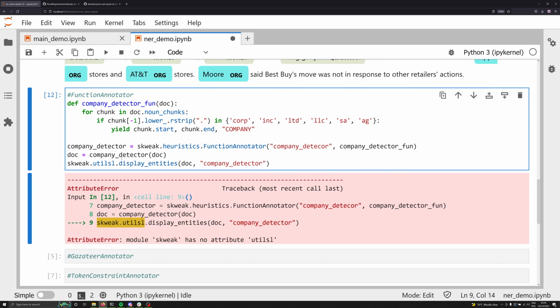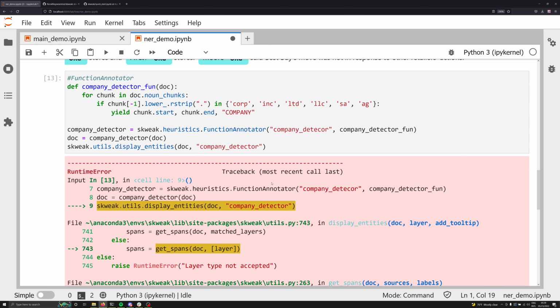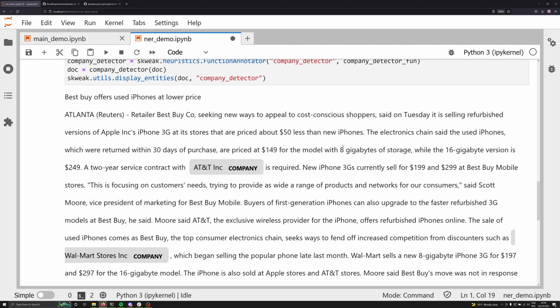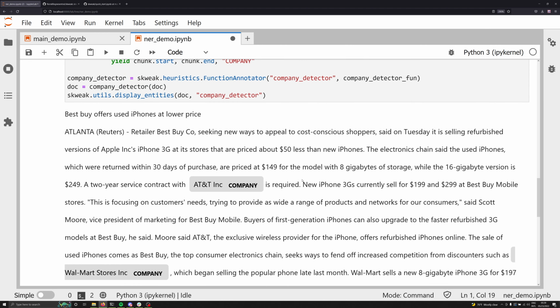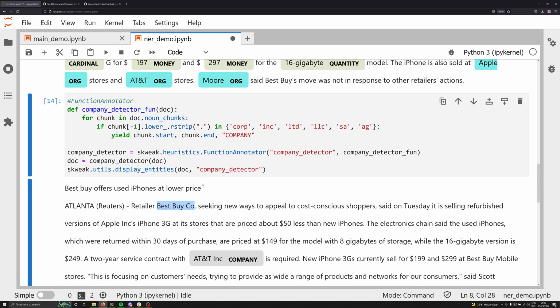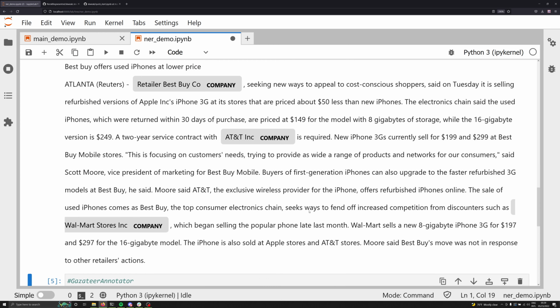And it looks like I've misspelled utils here. There we go. That should work now. Company detector cannot be found, and that's because I misspelled it over here. A couple typos, and now we see that we have a new set of annotations. So one of the things that we're noticing right out of the gate is that AT&T is correctly being labeled as a company here. Walmart Stores Inc. is correctly being labeled as a company here, but we're noticing Best Buy Co. is not correctly being listed. Why might that be? Well, if you look in our list up here, we don't have Co listed. So one of the things that we can do is we can improve this result by adding in Co after everything. And then we notice that we actually do have it working now.